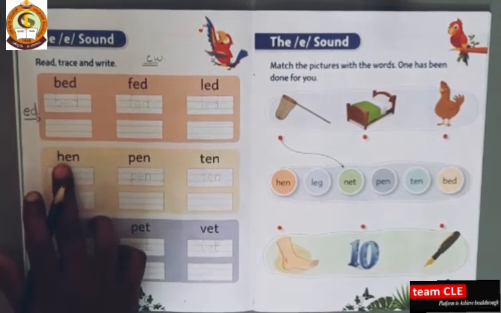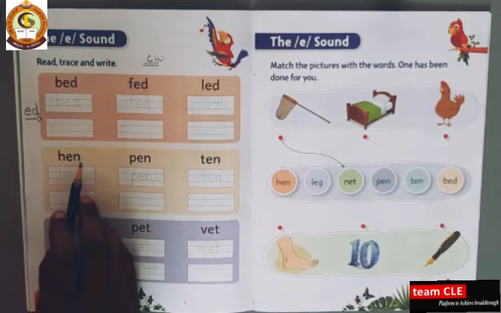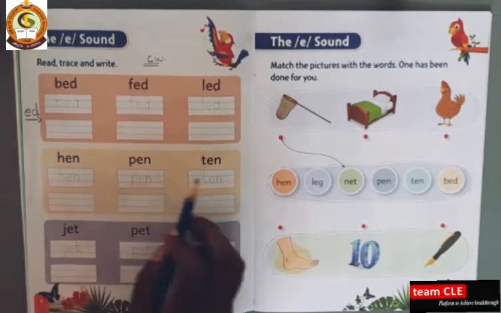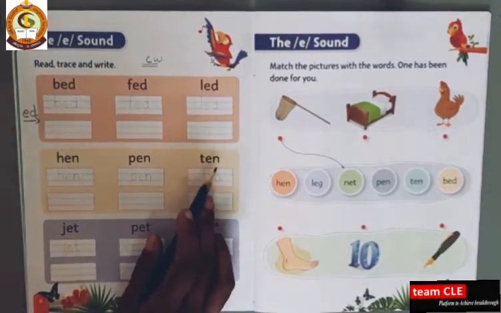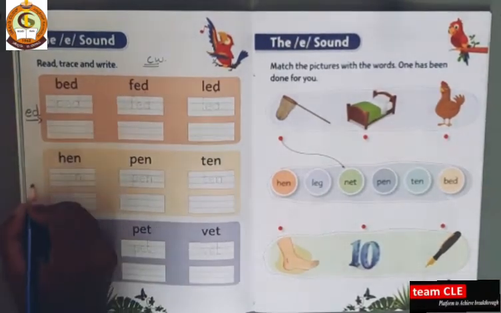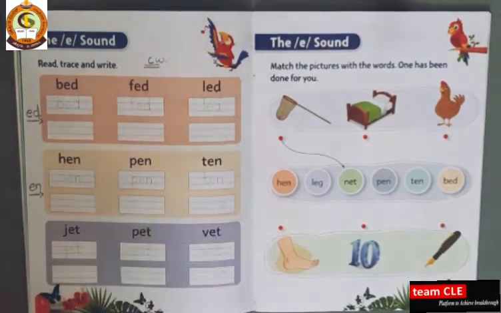Next, hen, hen. Hen, hen. Pen, pen. Pen, pen. Ten, ten. Ten, ten. So this is EN. EN sound. Okay. Hen, pen, ten.